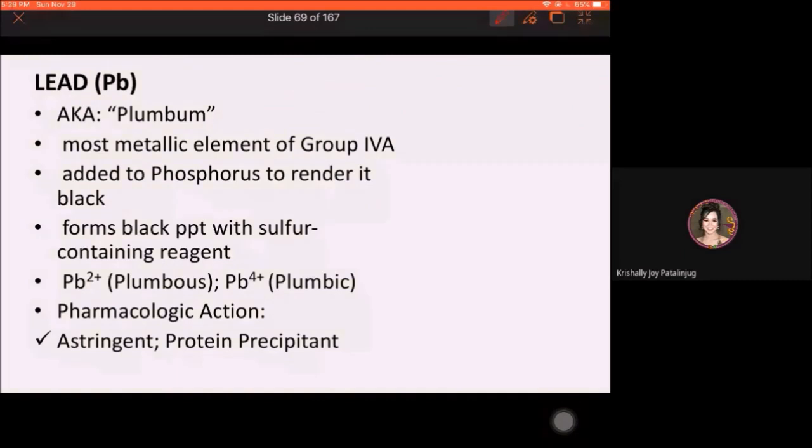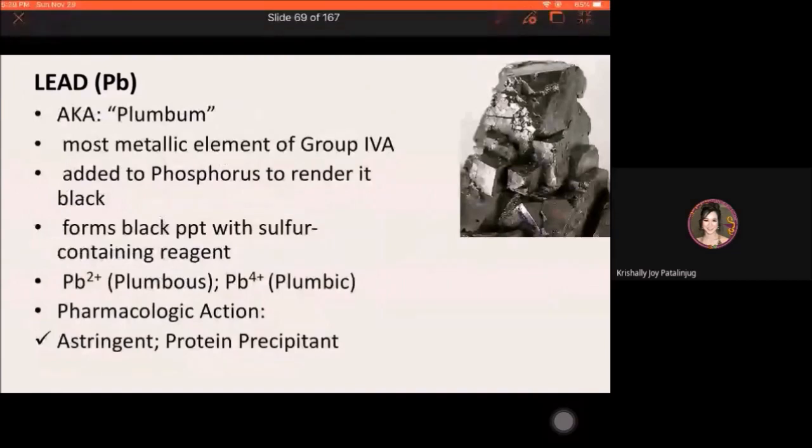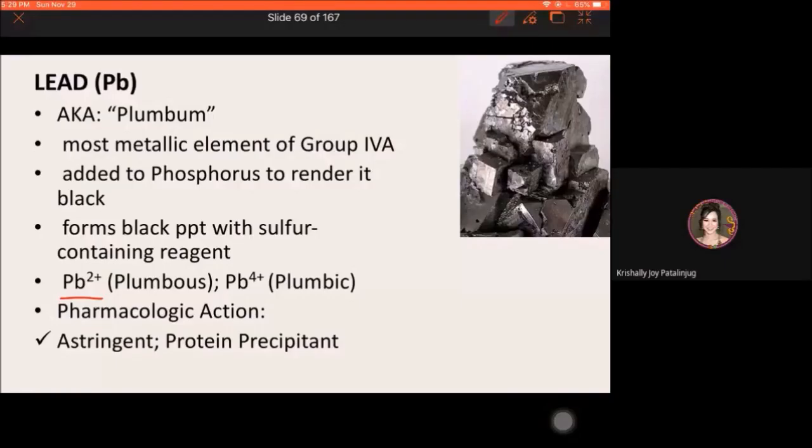Okay, so this is usually added to phosphorus to render phosphorus black in color. Then when it comes to qualitative test, okay, in the laboratory, if we have a sample solution containing lead, example Pb2+, it usually forms black precipitate with a sulfur containing reagent.